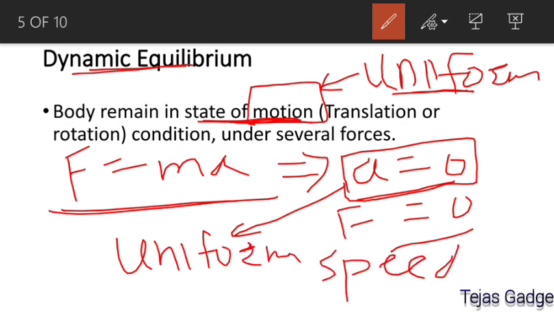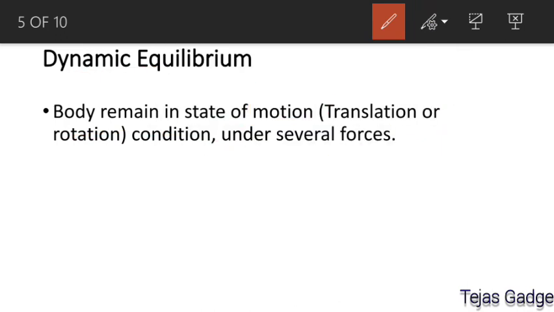Is it right? So when a body moves with uniform speed, the acceleration of the body will be 0, and when acceleration is 0, no net force applies on the body. There may be several forces acting, that can be the case, but the net force acting on the body will be 0.